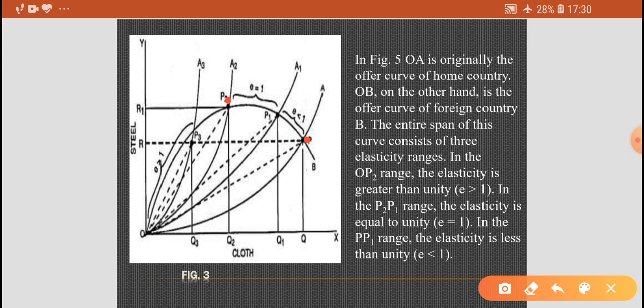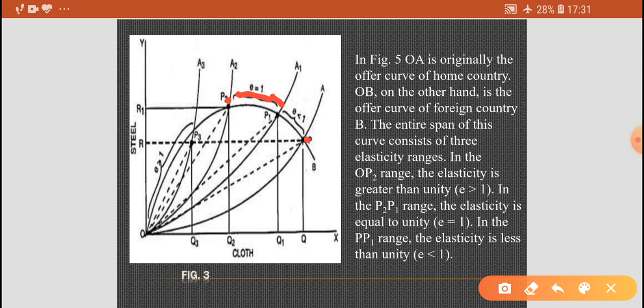The tariff increase in the range P1P2, where elasticity is 1, ensures a further improvement in the terms of trade along with an increase in the level of welfare.